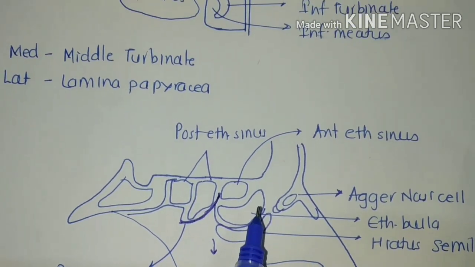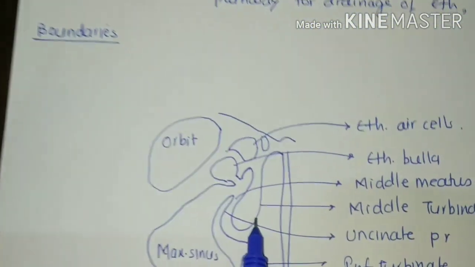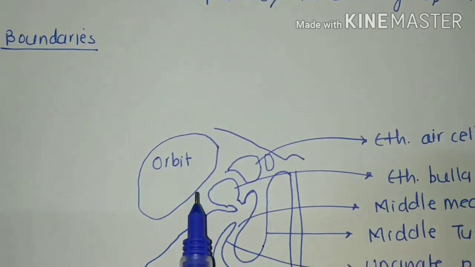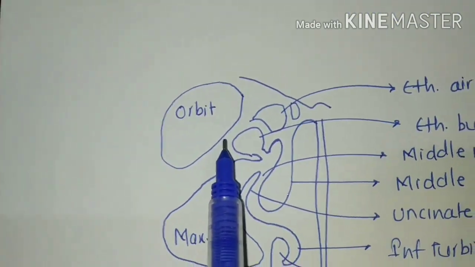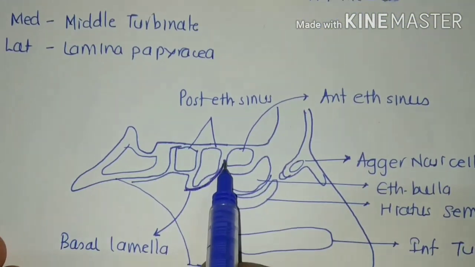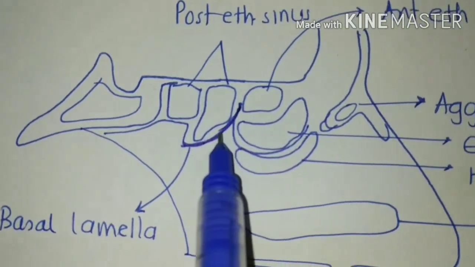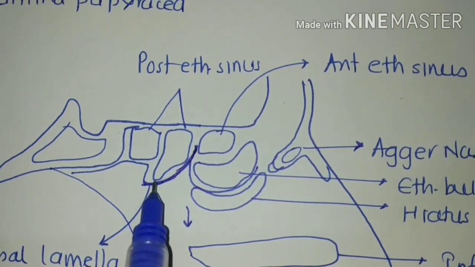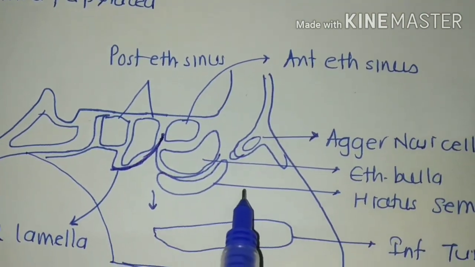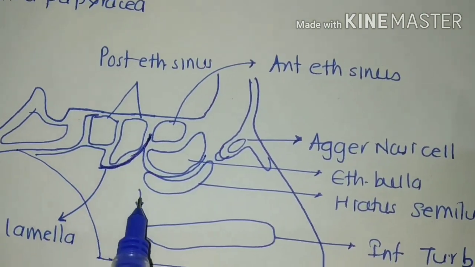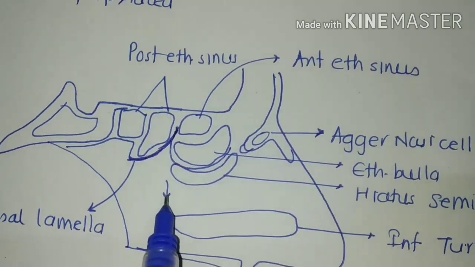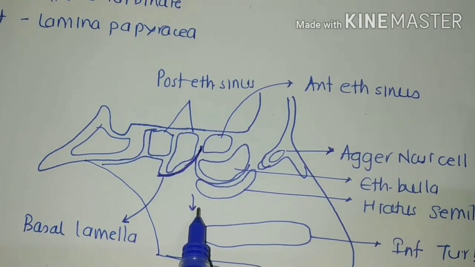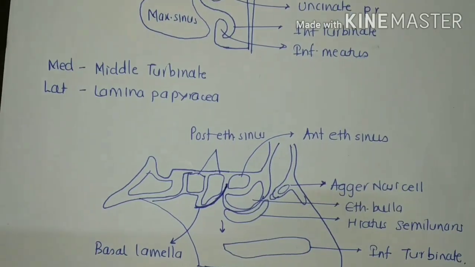So what we have seen in the boundaries: the medial boundary is formed by the middle turbinate. The lateral boundary is formed by the lamina papyracea. The superior boundary is formed by the basal lamella. The posterior boundary is also formed by the basal lamella. Anteriorly it is open, and inferiorly it also opens in the middle meatus. Clear? So these are the boundaries of the osteomeatal complex.